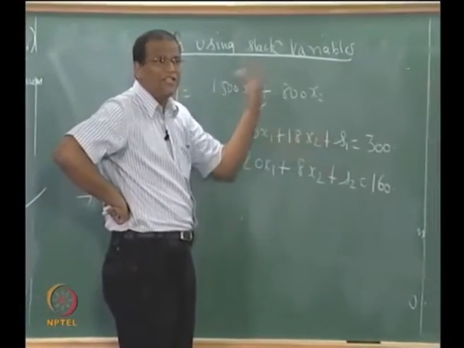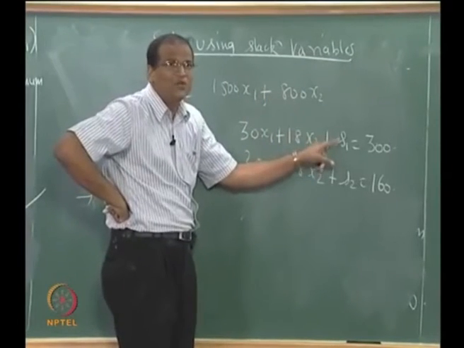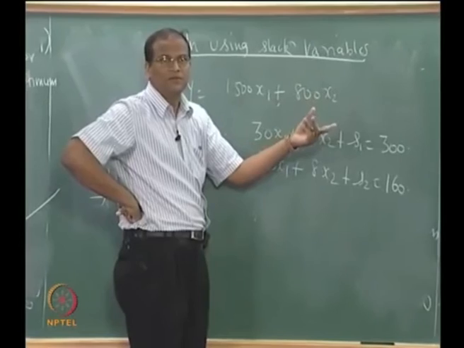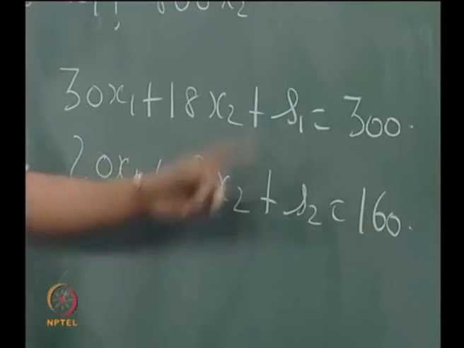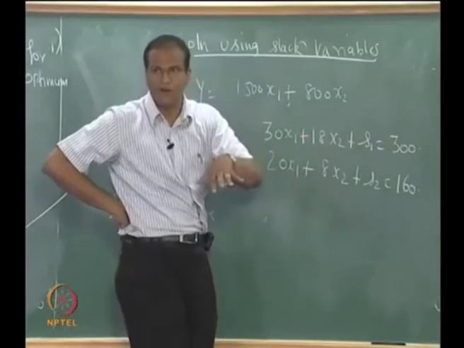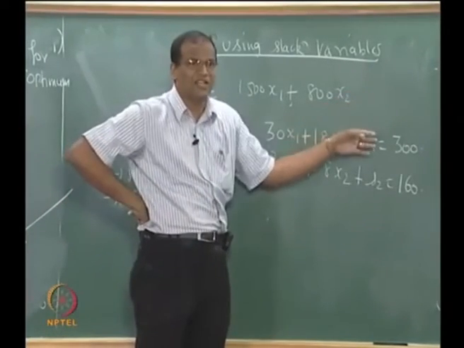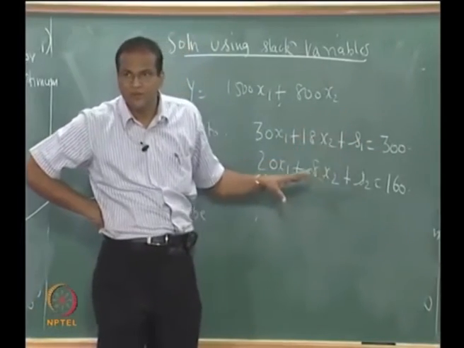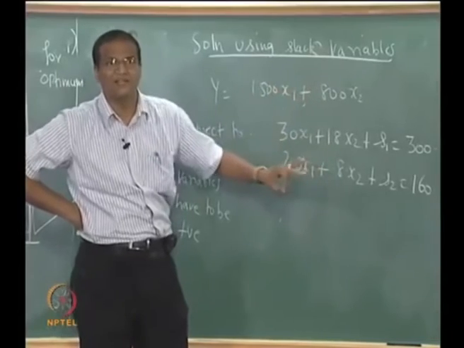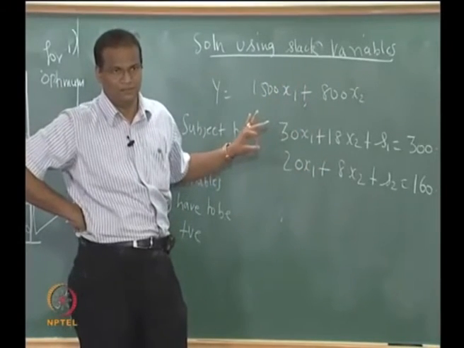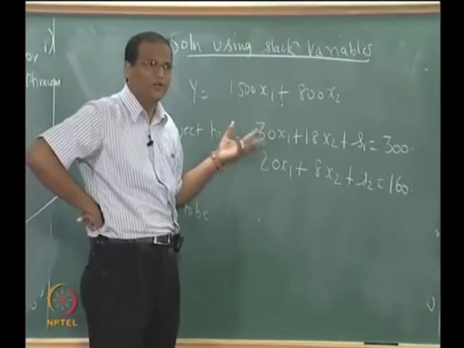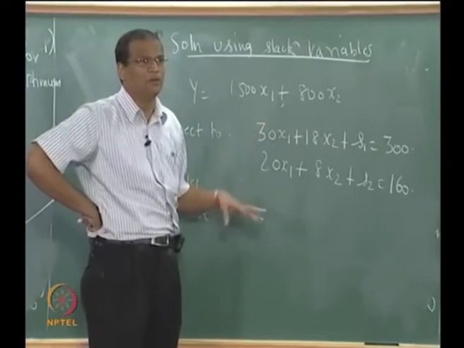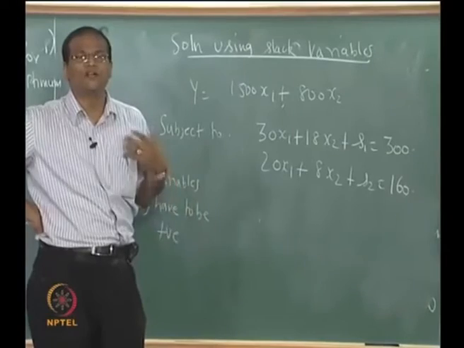Because after the optimal solution is determined, S1 tells you the amount of wood which is available, which has been wasted in the process. S2 is the number of man hours which are still available. They cannot become negative. They can at best be 0, but they have to be non-negative. Are you getting the point? Suppose you have a greater than or equal to constraint, you can put minus S1, minus S2. The funda is they are not unrestricted in sign, they are restricted in sign. Okay, they have to be positive. Now we already had two constraints, we had two variables. Now we converted the two variable problem into a four variable problem, and we shot ourselves in the foot.